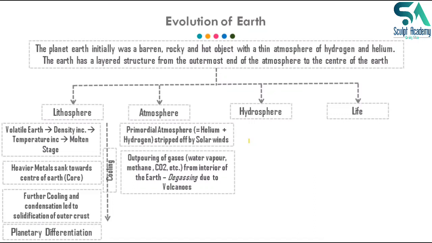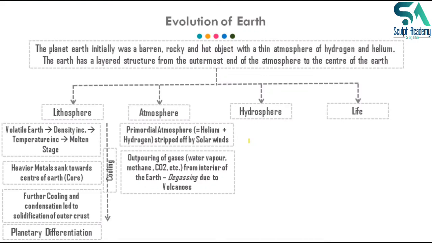Outpouring means the Earth's interior was having the cooling process, as we have seen in the evolution of lithosphere, and when cooling was going on, it started liberating some gases like water vapor, methane, CO2, and this interior of the Earth started liberating these gases outside the Earth, and these gases were attracted to the Earth's surface because of the gravitational pull of the Earth, and this whole phenomenon is known as degassing. And degassing was happening due to volcanic eruptions.